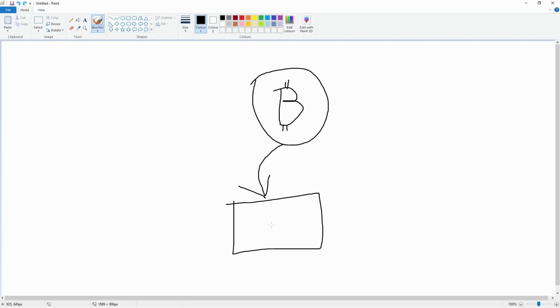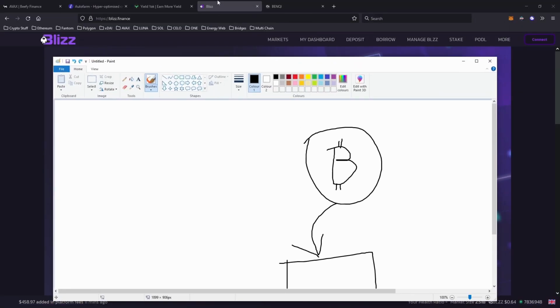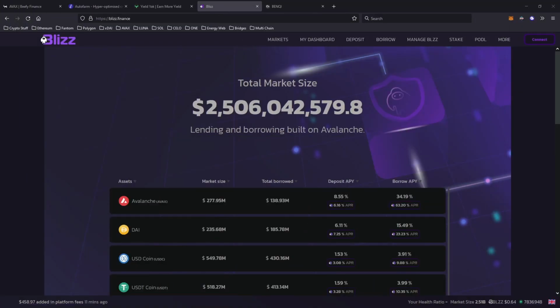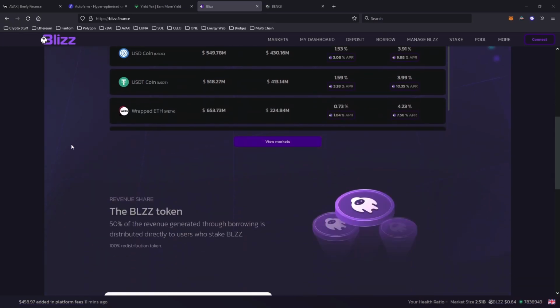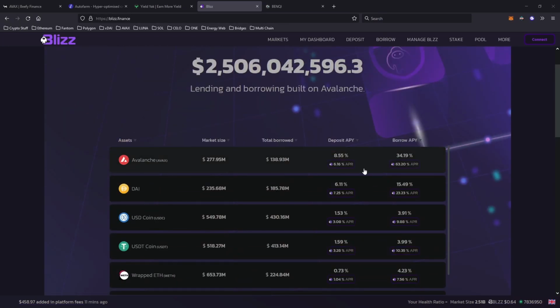Nice. So for an example, let's take Blizz. Blizz is a fork of Aave. As you can see, pretty similar interface, but basically we've got the deposit APY. Oh, and what's this? A second reward. Just by depositing AVAX, you're earning 8.55% APY, as well as 6.16% APR. So it's about 14-15% in total, but you're going to be earning two different things.